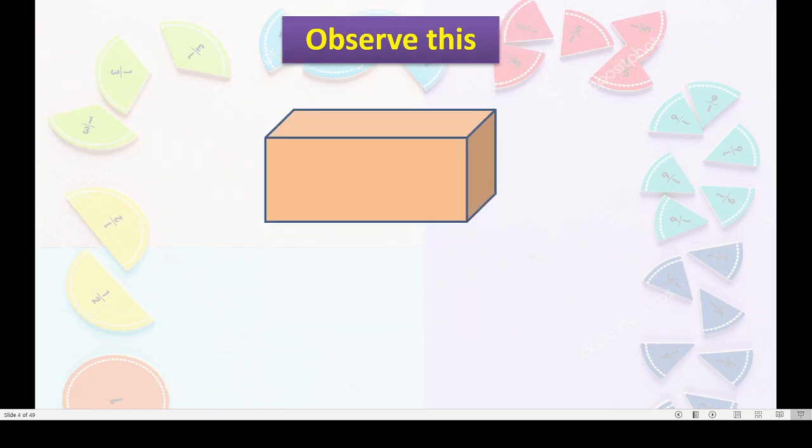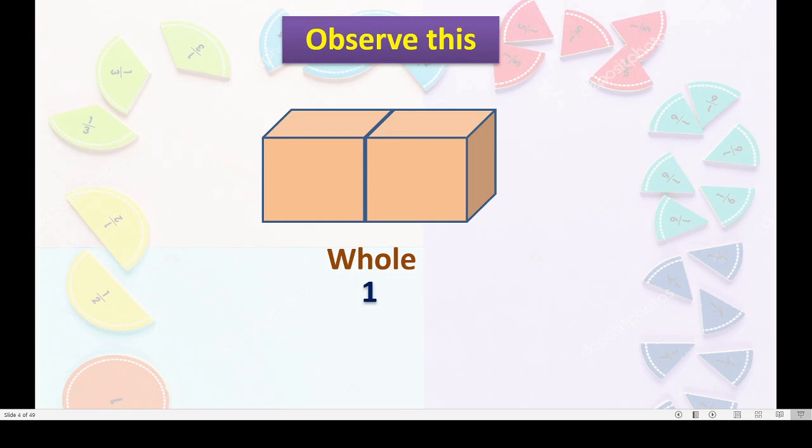Now here we can see an object. Okay, wood you can see, this is whole. Okay, again I will try to cut this and divide this in 2 equal parts. This is one whole, isn't it? Okay, see this, I am going to cut this in 2 equal parts.